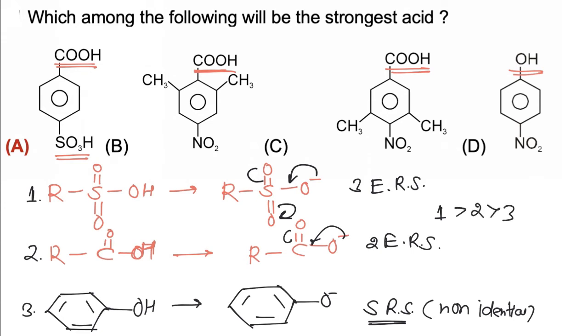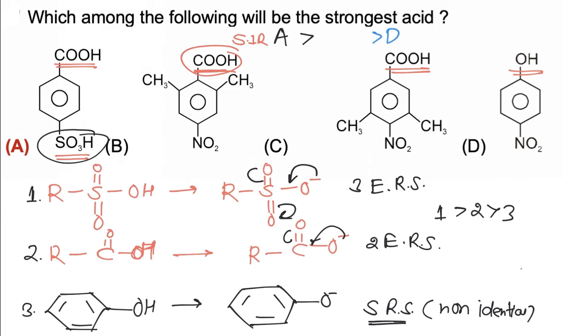Now only the first molecule has a sulfonic group, hence sulfonic acid A is most acidic. If we compare the others, B and C have a carboxylic group while D is phenol, and phenol is least acidic, so D is least acidic. Now comparing B and C, in the case of B, the SIR effect is applicable on the carboxylic group and the SIR effect increases the acidic strength of benzoic acid.